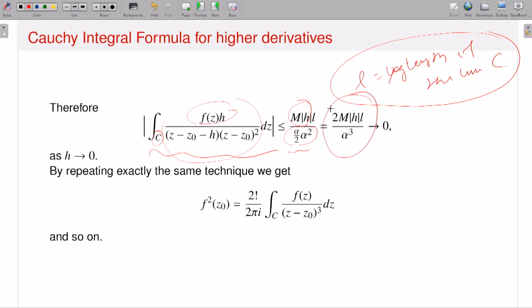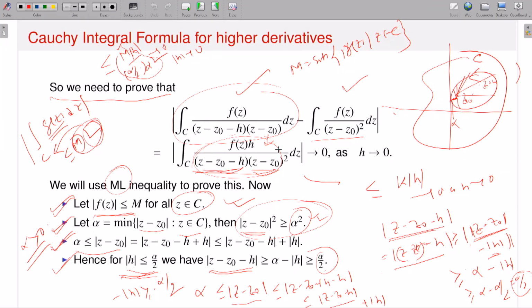Now look at this expression. 2 is constant, M is constant, l is constant, alpha is constant. So this estimate is dominated by some constant times |h|, and this goes to 0 as h approaches 0. This estimate means this minus this goes to 0 as h approaches 0.